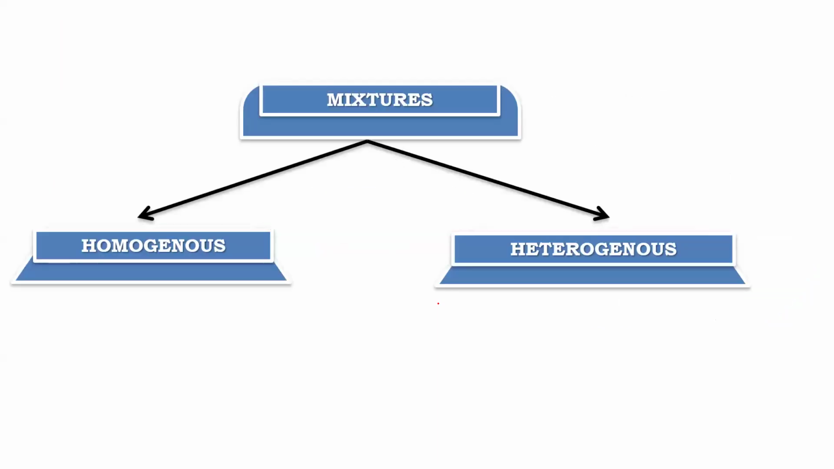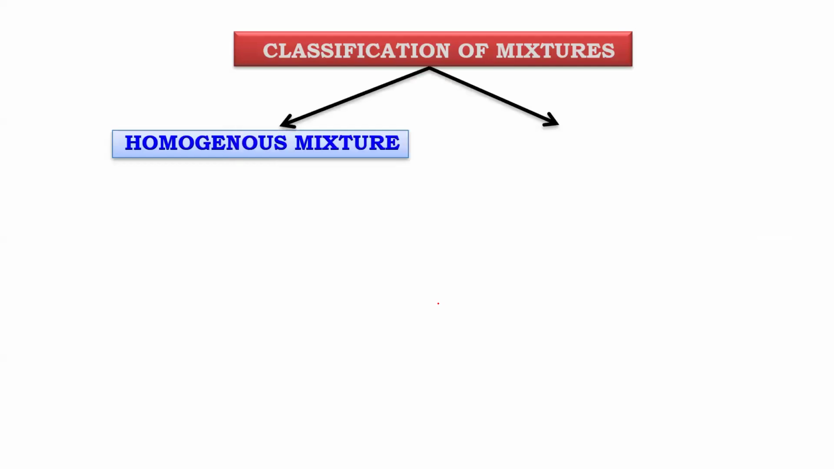Mixtures, beta, we can further classify as homogeneous and heterogeneous. Homo means after mixing, I will see only a single phase, only one phase. I'll give you many examples, don't worry.